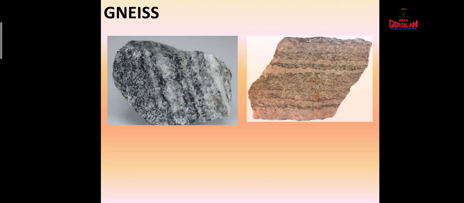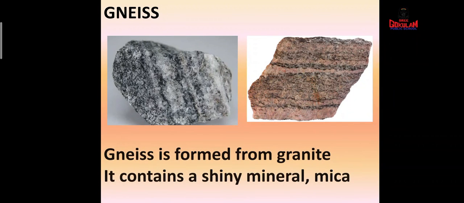That G is silent there. And it is formed from an igneous rock, which is called granite. So gneiss is formed from granite. You know, granite is a type of igneous rock.